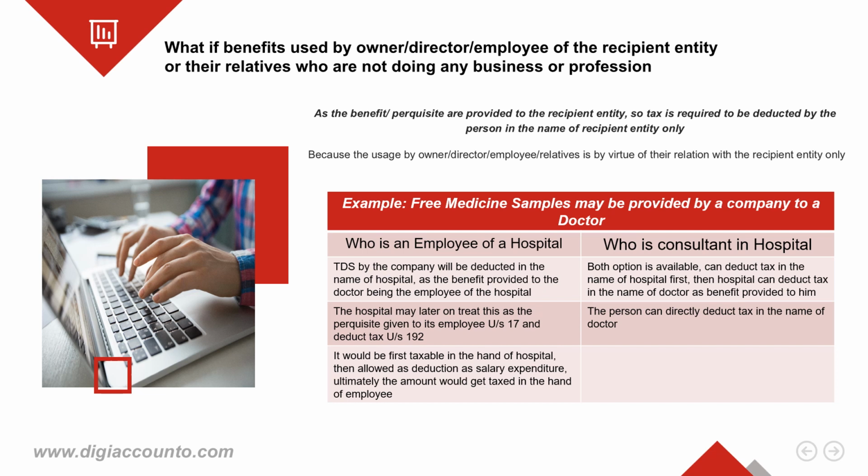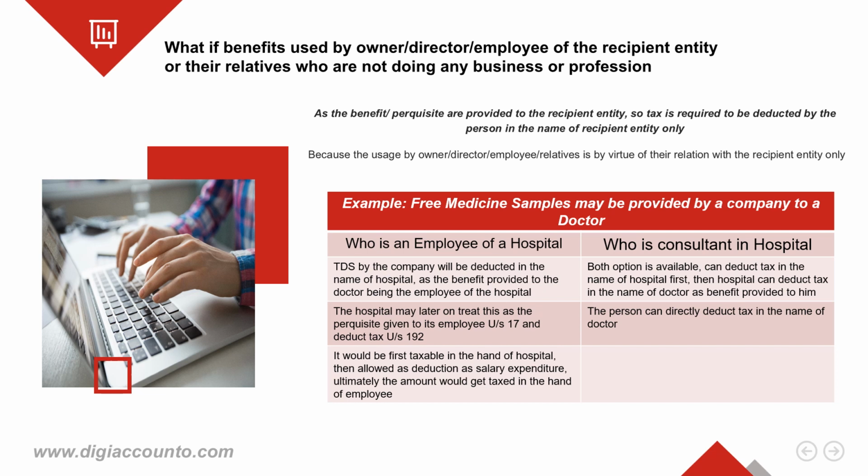For example, the department clarifies that if a medicine manufacturing company provides a free medicine sample to a doctor and the beneficiary doctor is an employee of the hospital, then the medicine manufacturing company will deduct TDS under section 194R in the name of the hospital only.